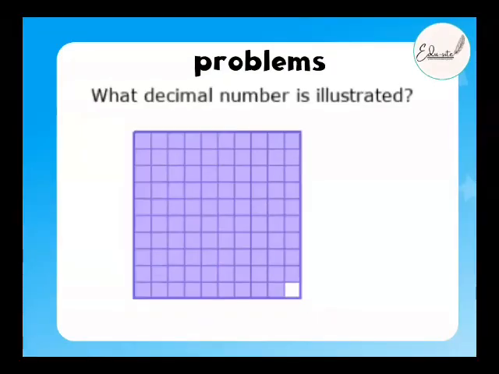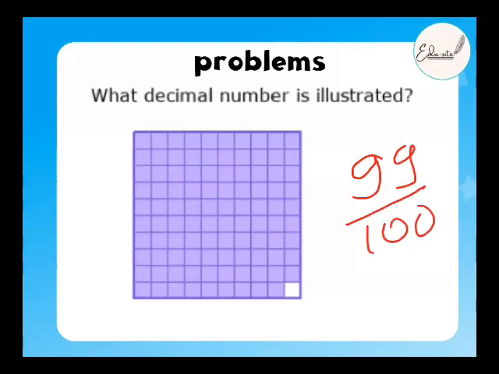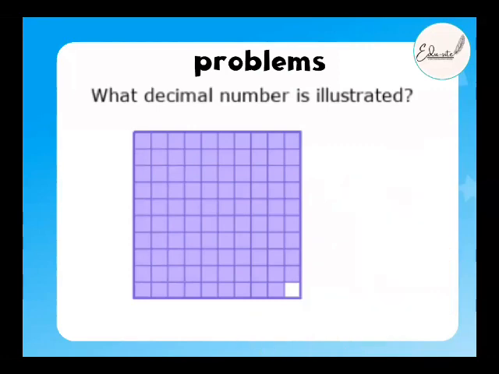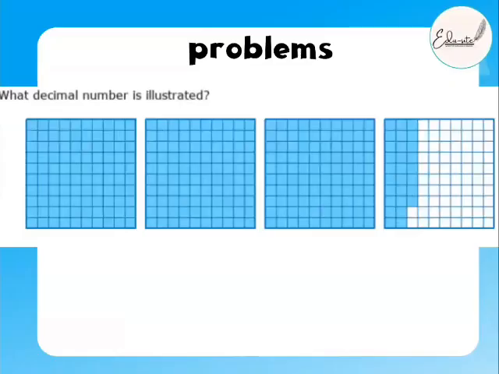And for this, how did we write it? 99 over 100, correct? It's 99 out of 100 blocks. So how did we write it on the place value table again? 0.99, correct? Tens and hundredths. So it is 0.99. There's nothing in front of the point, so it is 0, right? Yes.